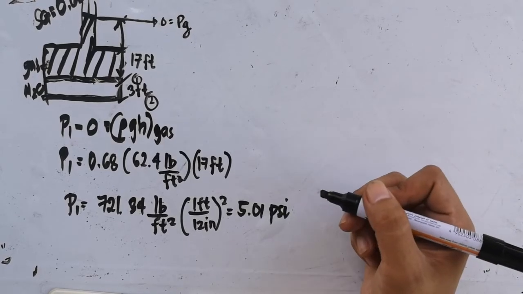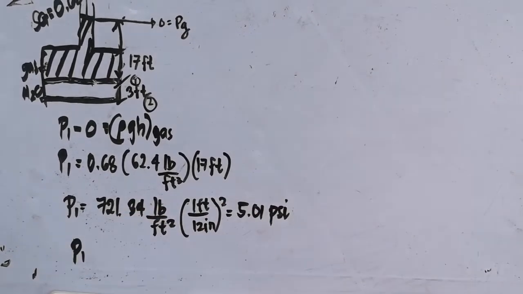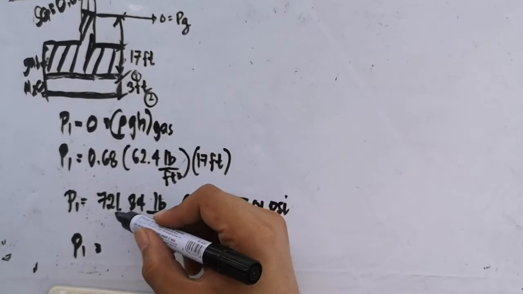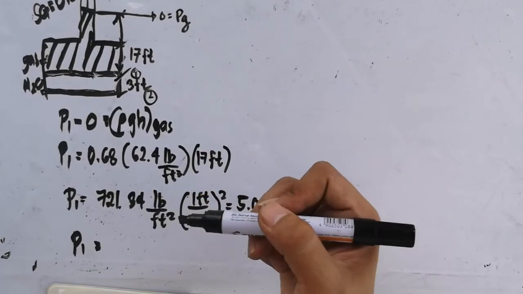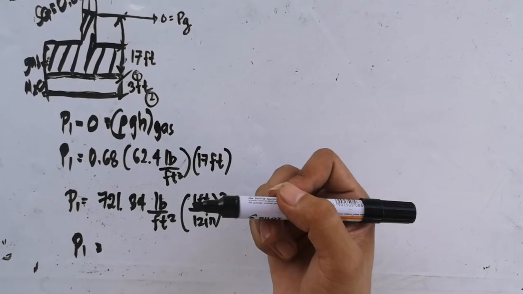Or in feet, how about if we want pressure 1 in feet? We divide this 721.34 by 62.4.